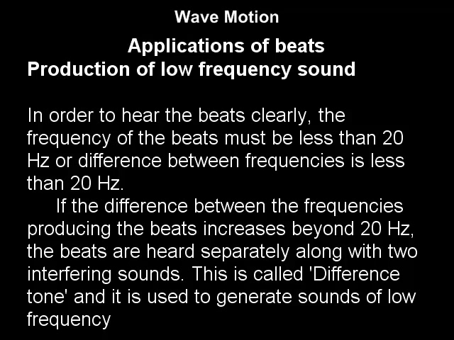If the beat frequency is increased beyond 20 Hz, due to limitation of human ear, waxings and wanings cannot be heard clearly. If the difference between the frequencies producing the beats is increased beyond 20 Hz, the beats are heard separately along with the two interfering sounds. This is called difference tone. The principle of difference tone is used to generate sound of low frequencies.